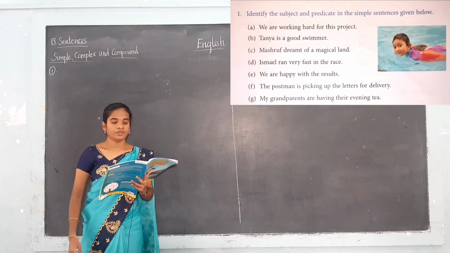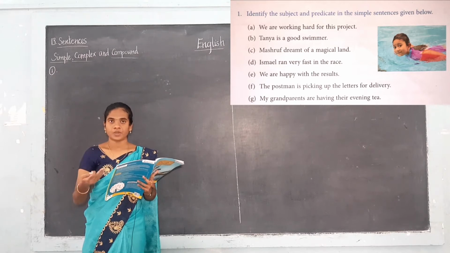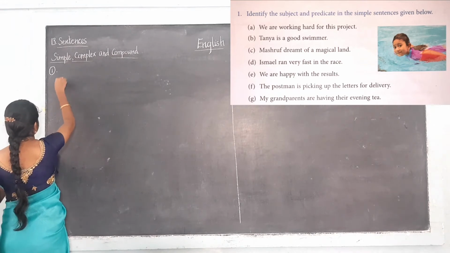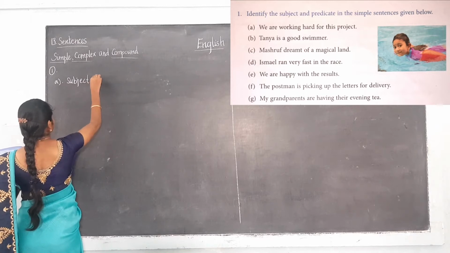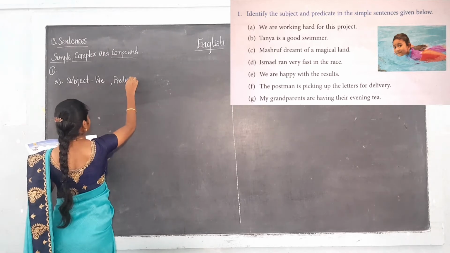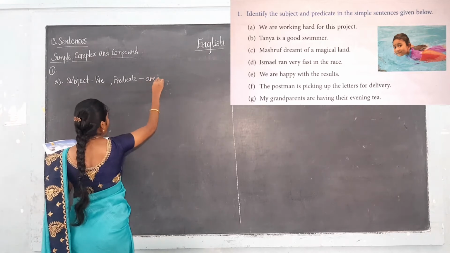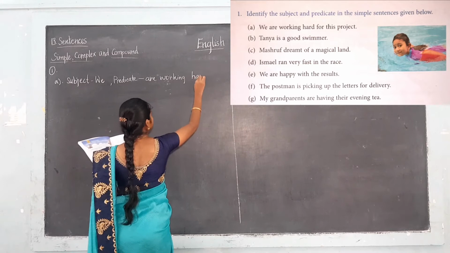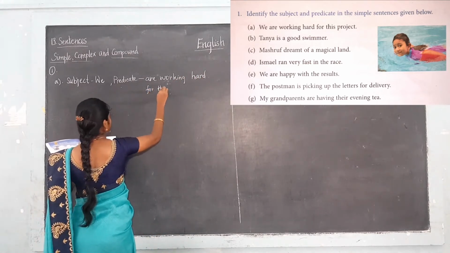First, A1: We are working hard for this project. Can you tell me what the subject is here? We. So here, we is the subject. And what is the predicate? What the subject does: are working hard for this project.